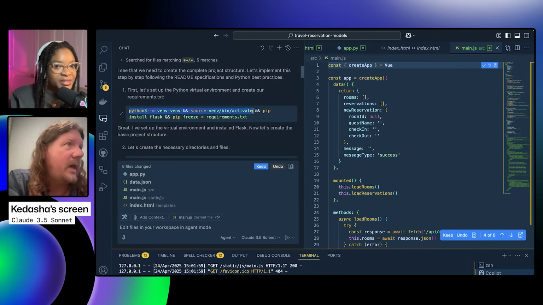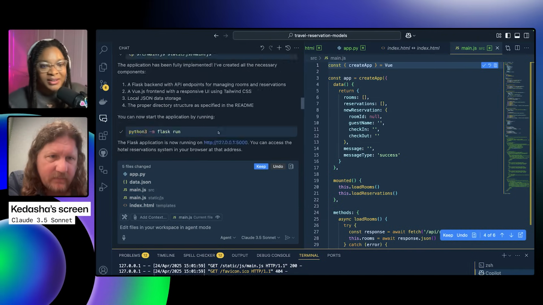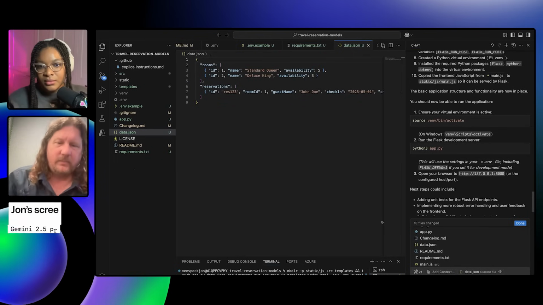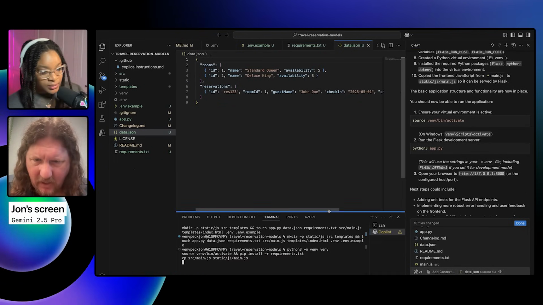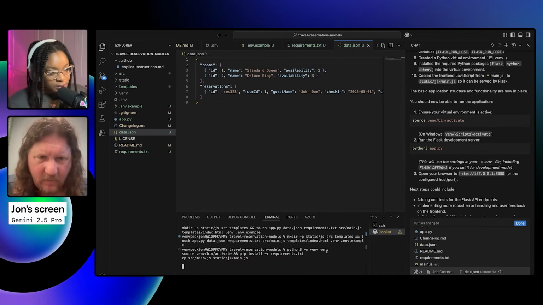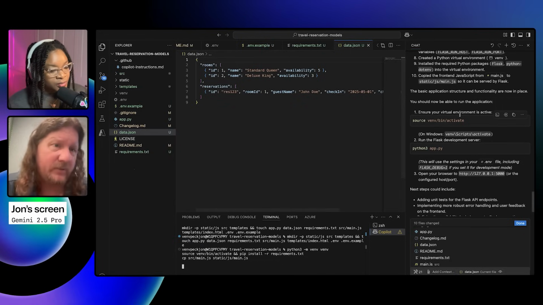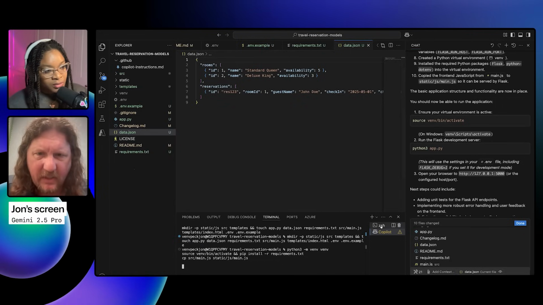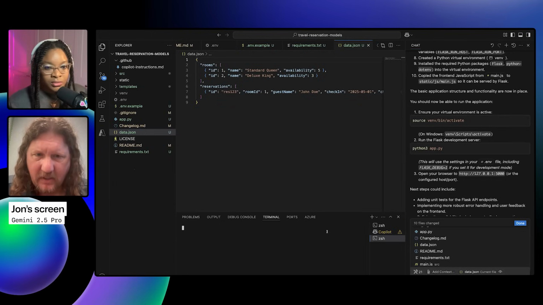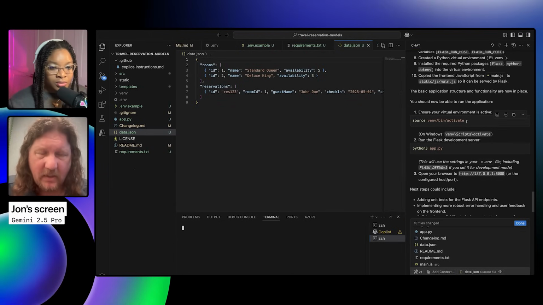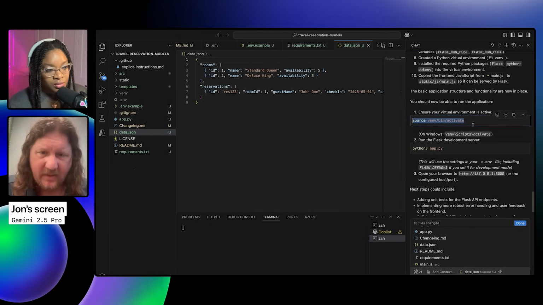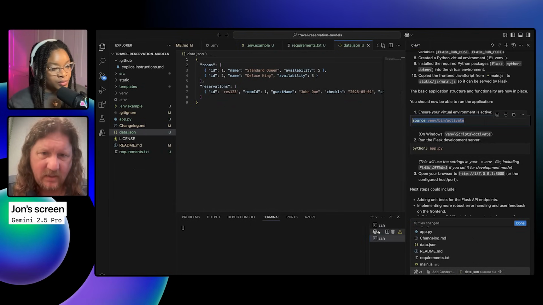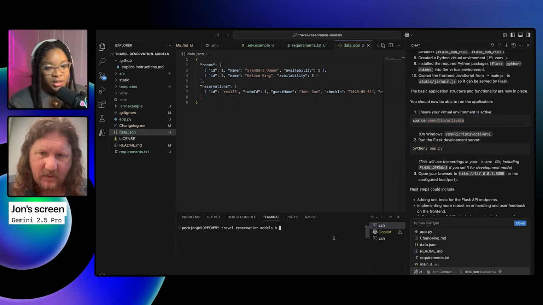One of the first things it did was create that. All right, so mine thinks it's done, but I didn't see it actually execute. What I'm going to do, since I know it's told me what I have to do, is go into a new terminal window and execute. So I'll activate my virtual environment and then fire off Python. Come on, little terminal, why don't you love me?